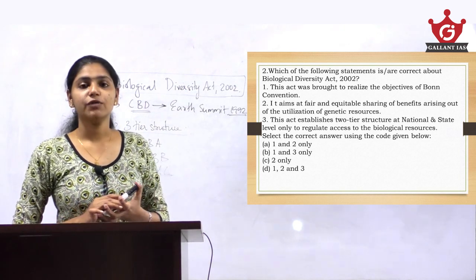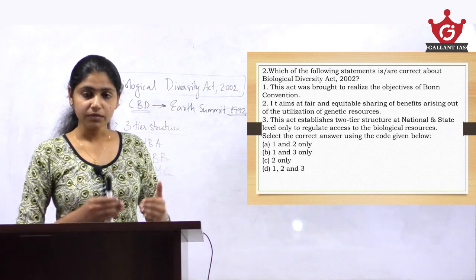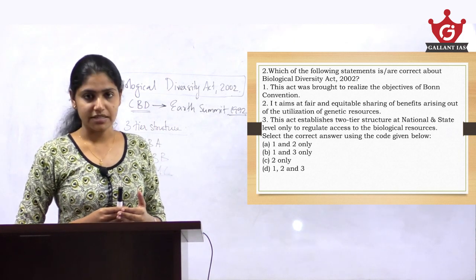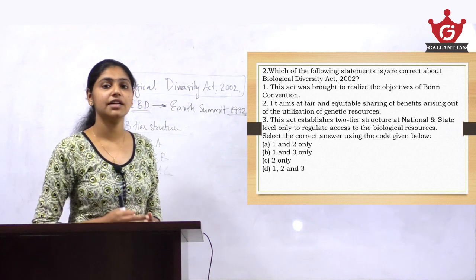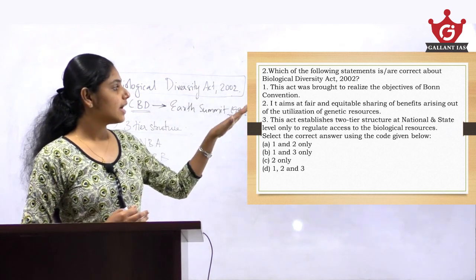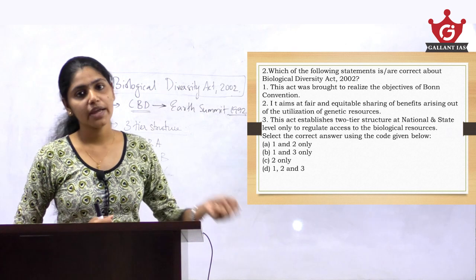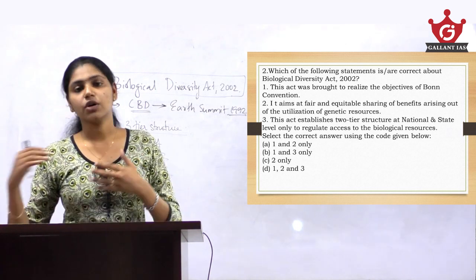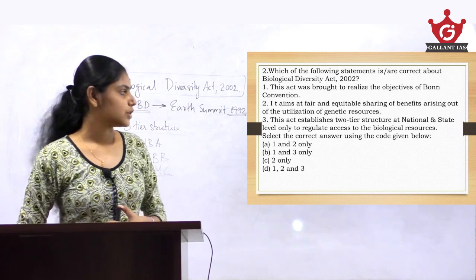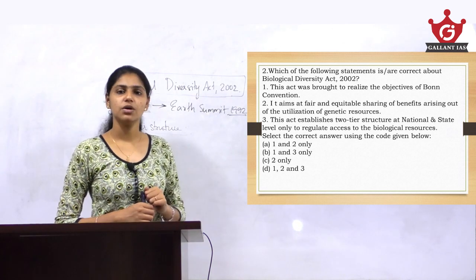So it is providing for decentralized biodiversity conservation even at the grassroots level. We have a three-tier structure and not only at national and state level, which means the third statement is also wrong.